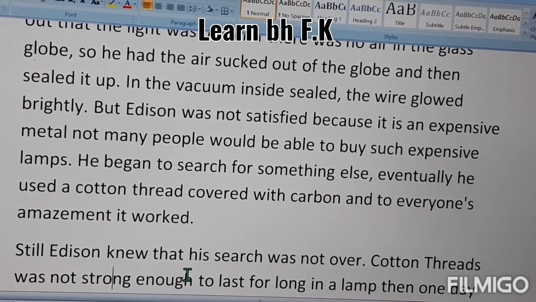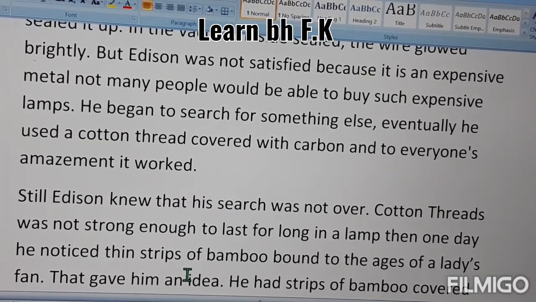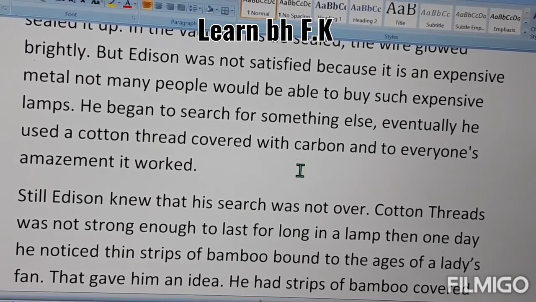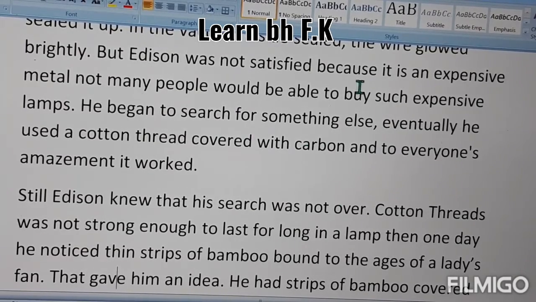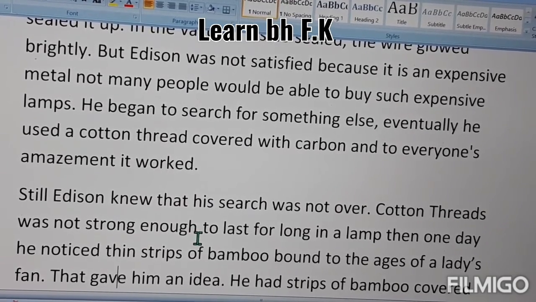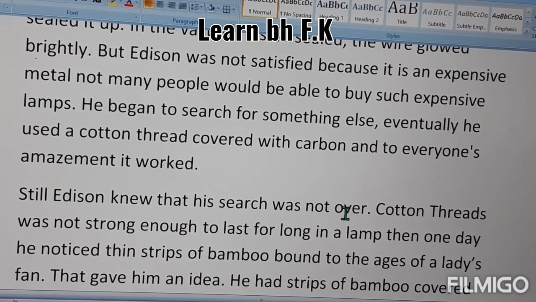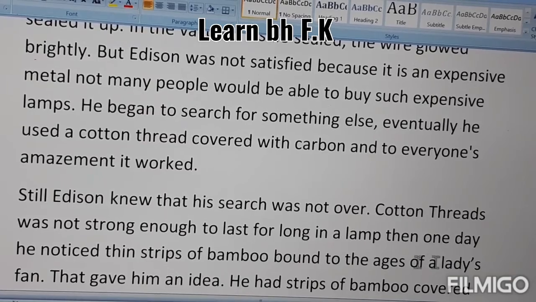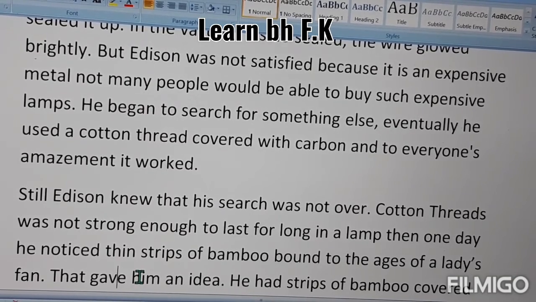But when the electric current passed through the cotton thread, it burned, and it did not last long. So he was not satisfied again, and wanted to make another improvement. He knew that his search was not over. Cotton thread was not strong enough to last long in the lamp. Then one day he noticed thin strips of bamboo bound to the edges of a lady's fan. That gave him an idea.